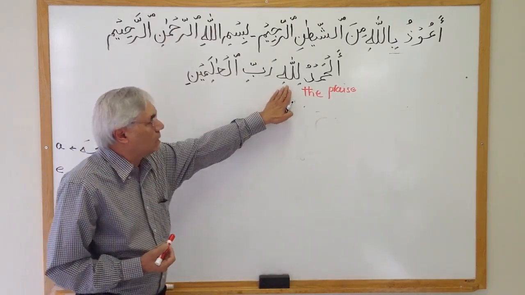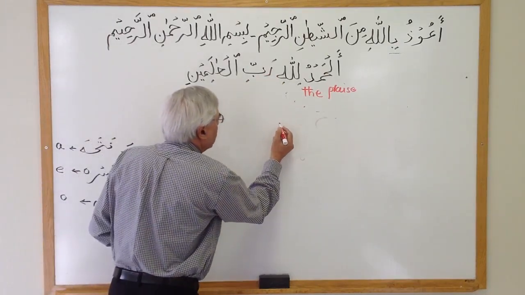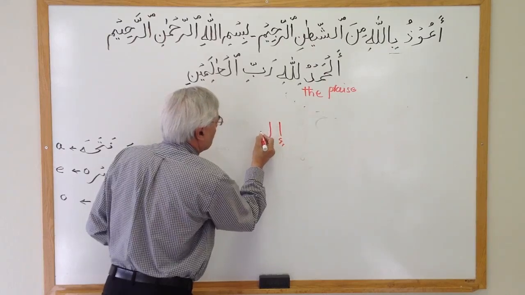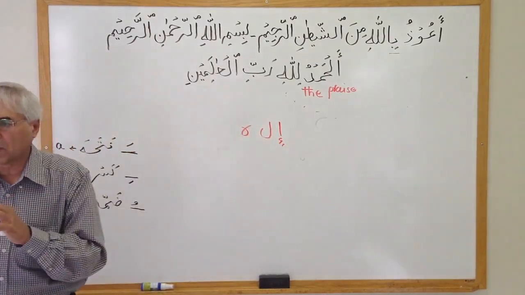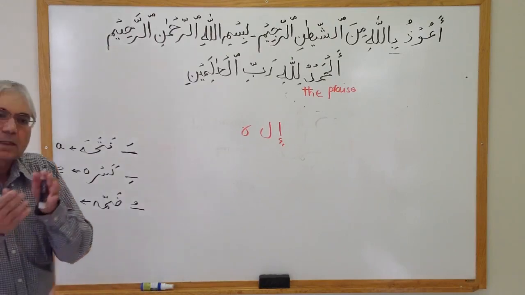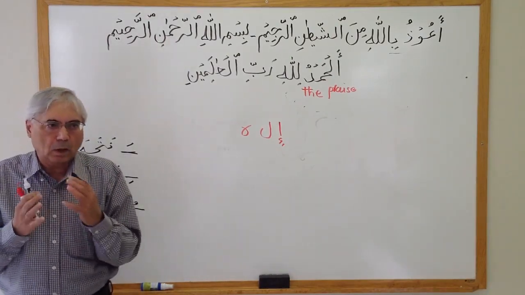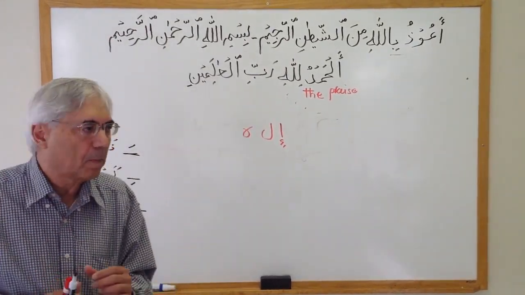This word Lillahi. Again, there are two opinions. One is that the word Allah, Allah subhanahu wa ta'ala, is the proper name of Allah. Another opinion is that this word Allah can be created by the rules of grammar.